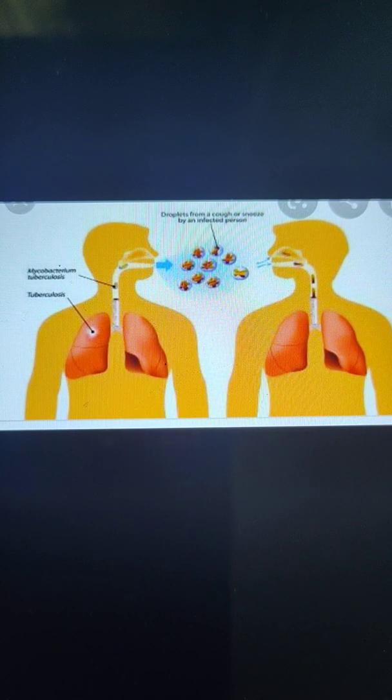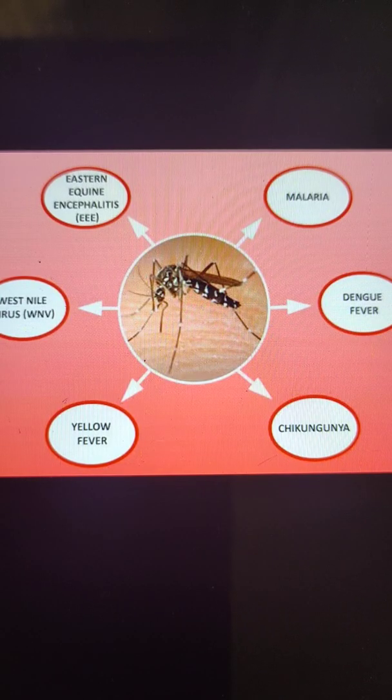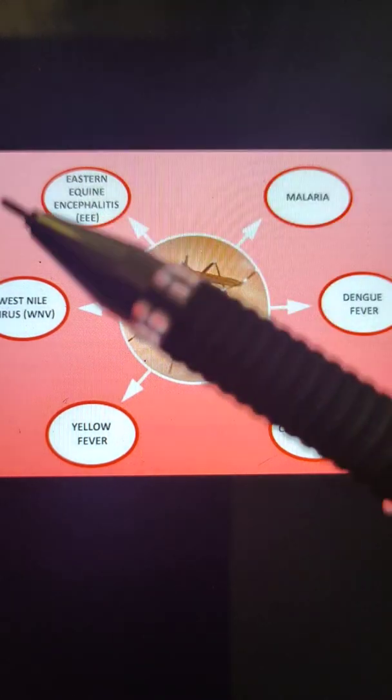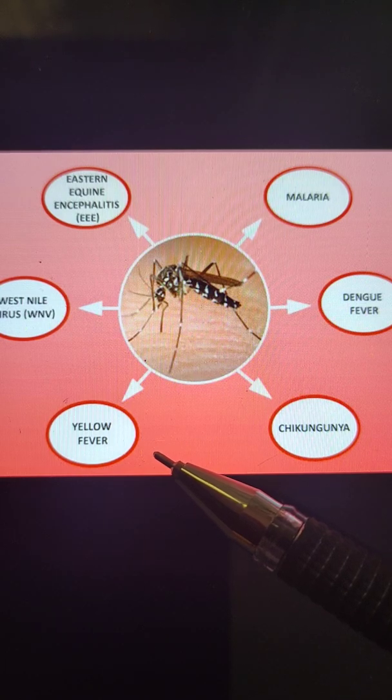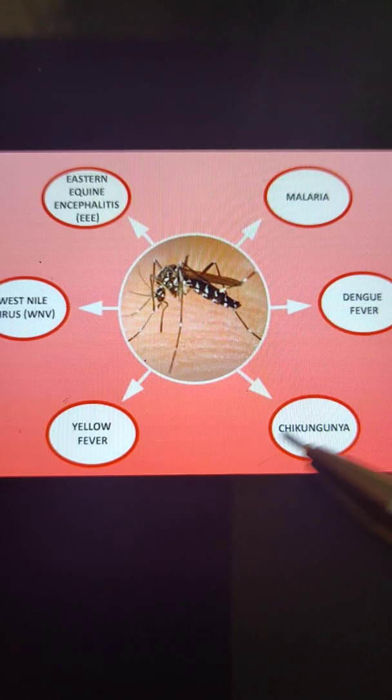Now the next mode of spreading of communicable disease is through insect bite. Insects like mosquitoes can spread so many diseases like dengue, malaria, encephalitis, West Nile, yellow fever, chikungunya.